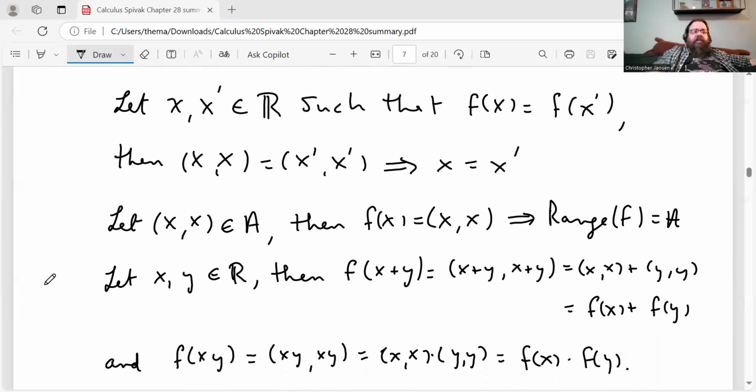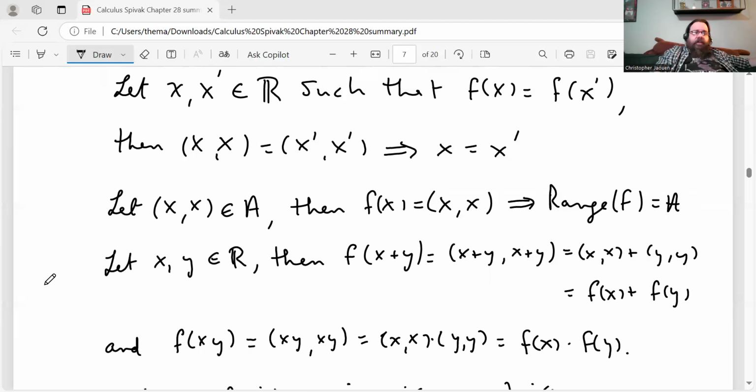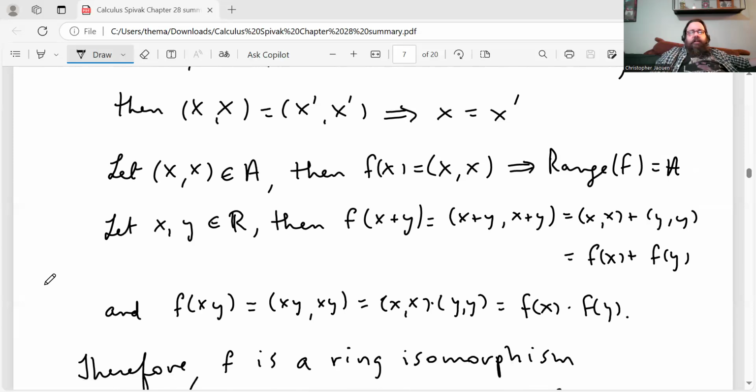Next, let (x, x) be an arbitrary element of the set A. Then f(x) is equal to (x, x), since x is a real number. That implies that the range of f is equal to the set A. Therefore, f is onto, or again, if you want the fancy word, f is surjective. And those two things taken together show that f is a bijection. It's bijective.